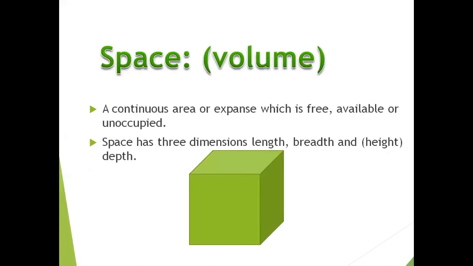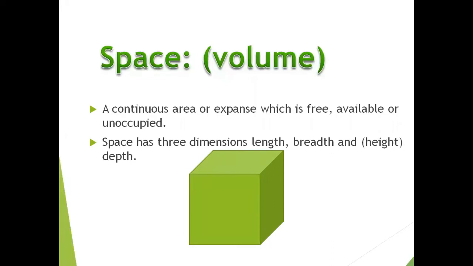Next is space. What is space? To understand space, it is important that you know the general meaning of space, that is a continuous area or expanse which is free, available or unoccupied. It means in the world, only that portion of the galaxy which is unoccupied by any building, any person, any object, is called space.